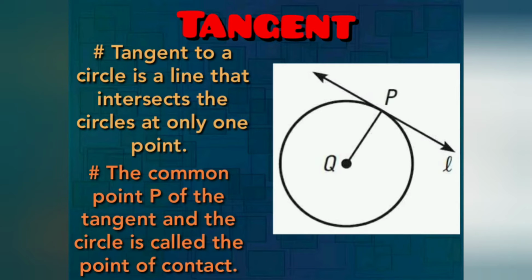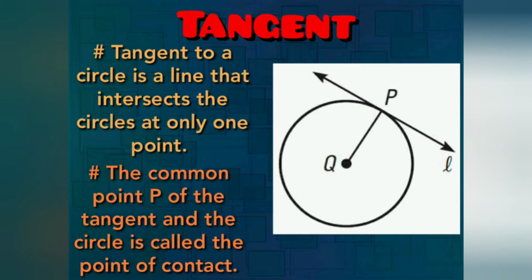A circle with the center Q, and L is a line and is the tangent. The tangent to a circle is a line that intersects the circle at only one point P. That common point P of the tangent and the circle is called the point of contact. So L is a tangent line, P is the point of contact and Q is the center. Clear, all of you?